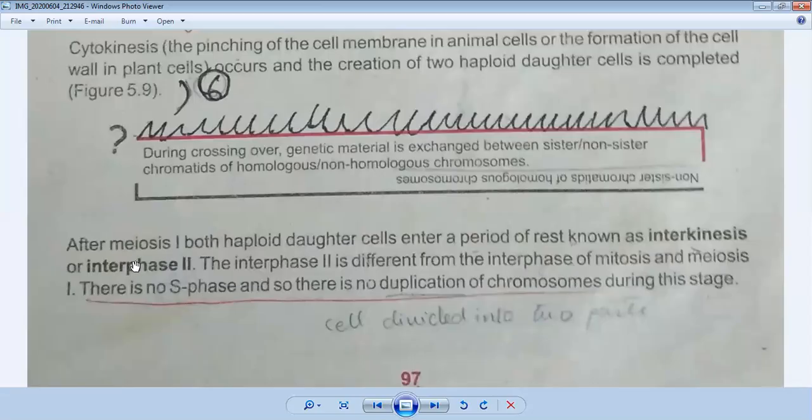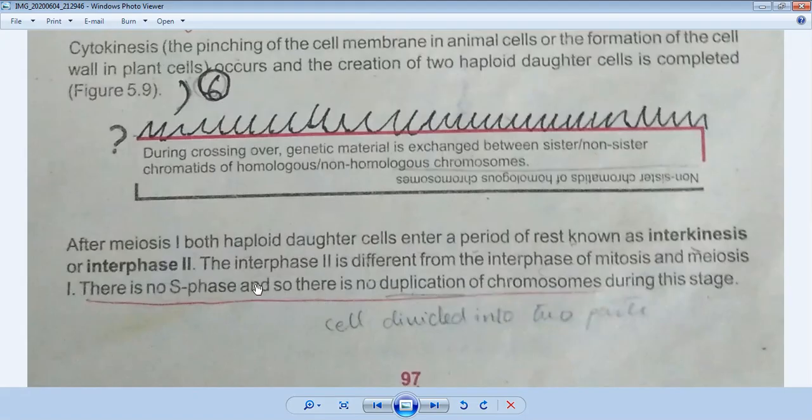You also study this in mitosis, when the G1, G0 or G2 phases happen, the cell goes into a G0 phase, in which it is in a resting position. So when meiosis 1 is completed, cells go into a rest position. This resting position is called interphase 2 or interkinesis. Interphase 2 is different from the interphase of mitosis and meiosis 1.